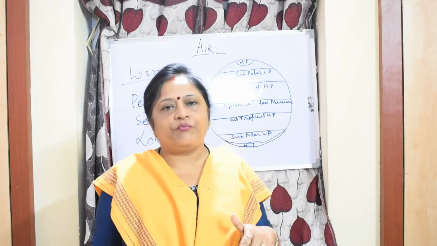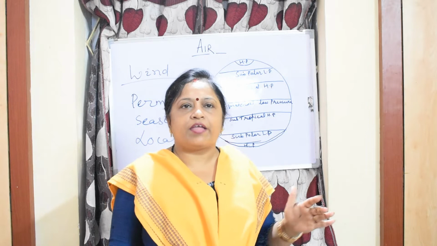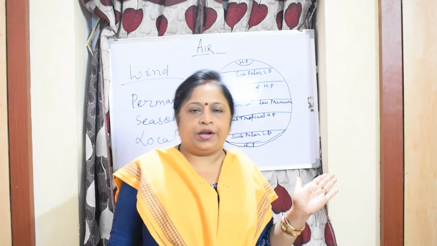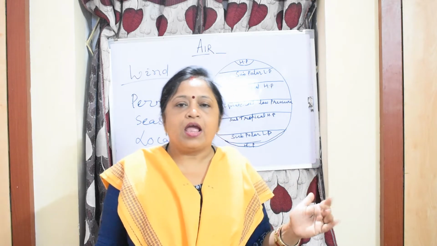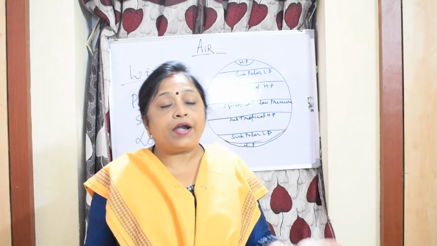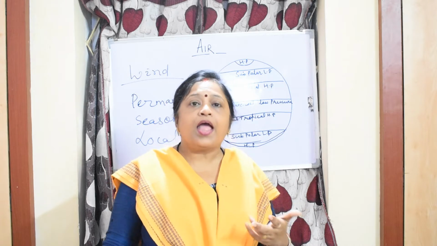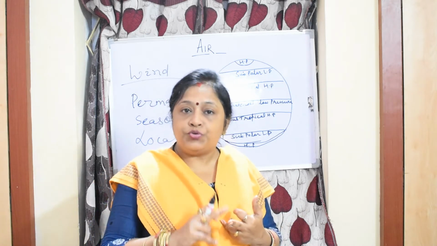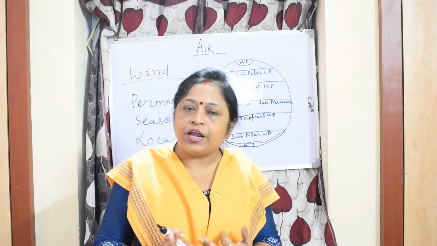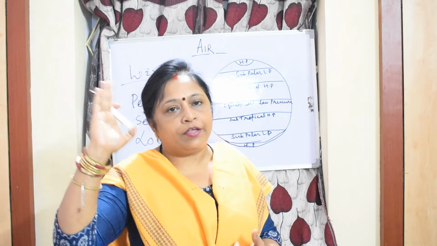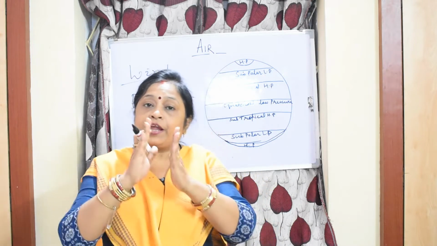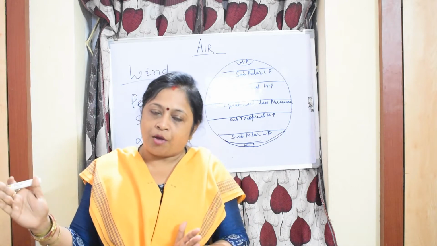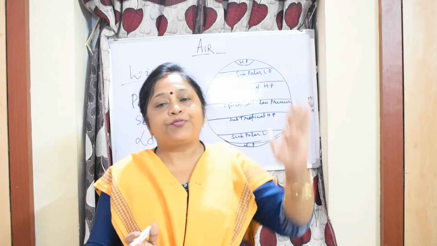Then come seasonal winds. These winds change their direction in different seasons. For example, monsoon in India. You know that the monsoon wind enters into India from the Indian Ocean in the month of June. After this, it moves in the north and eastern direction. After this, it is divided into two branches, the Arabian Sea branch and the Bay of Bengal branch, and it moves upward.